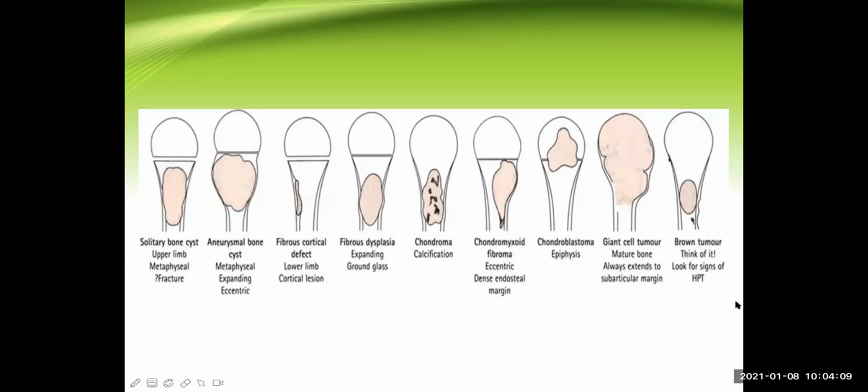Hyperparathyroidism. Now, what happens in hyperparathyroidism? Anybody? What happens? Any student? What happens to the bone? You can just tell me that. Sir, calcium deposition occurs in the bone. Sir, there is destruction of the bone because of a high level of parathormone.